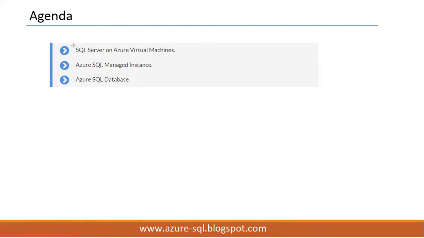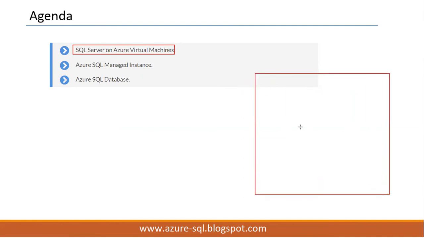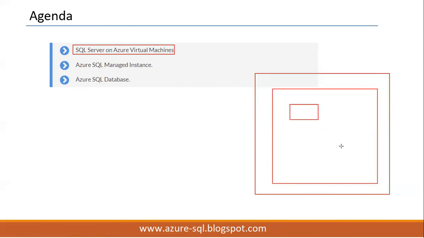See here, one is SQL Server on Azure VMs. Azure VMs means we can create a virtual machine in Microsoft Azure. In that virtual machine, we can install the required OS like Windows or Linux, whichever OS we want. In that, we can install the required SQL Server version, it may be 2019, 2017, any version, and manage our databases.